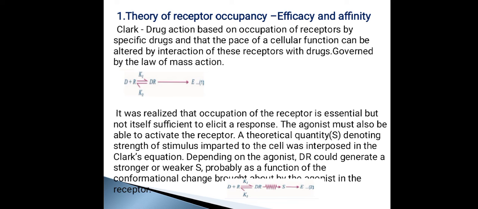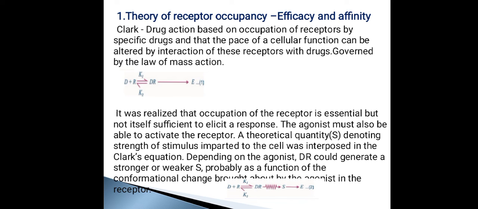So when a drug D is going to interact with receptor R, it is going to produce a drug receptor complex, and this drug receptor complex is going to create a stimulus. So the strength of the stimulus will be based on the effect of the drug, whether the drug is strong or weak. Depending on that, the stimulus also will be strong or weak, and that will be proportional to the effect. So if you see in this theory of drug action, there are two important concepts that are in focus.